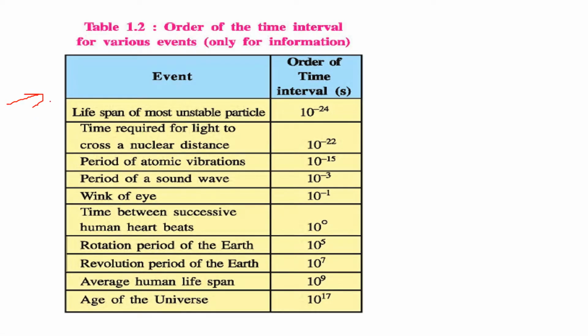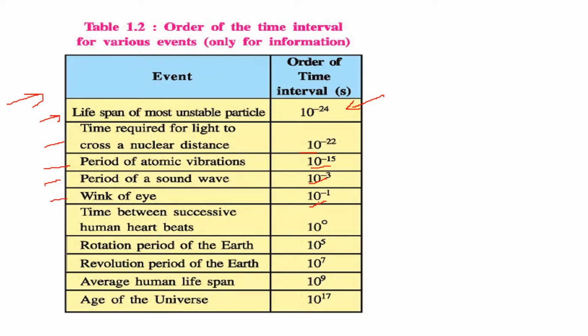This is the order of the time interval for various events. Lifespan of the most unstable particle, very little, can't even think, 10 to the power minus 24 seconds. Time required for light to cross a nuclear distance, 10 to the power minus 22. Period of atomic vibrations, 10 to the power minus 15. Period of sound wave, 10 to the power minus 3.